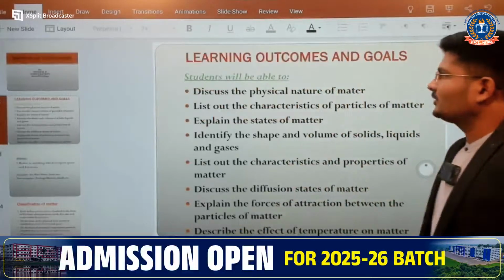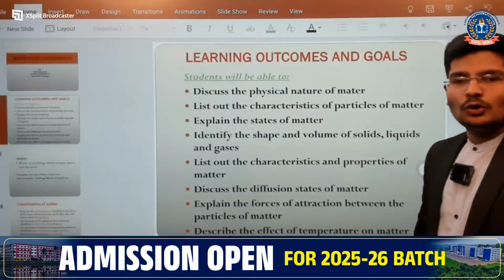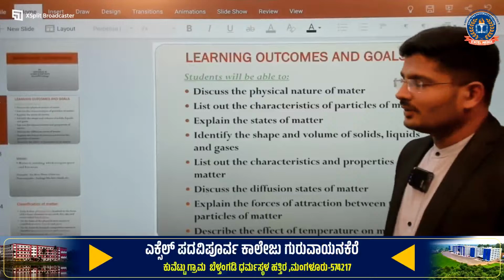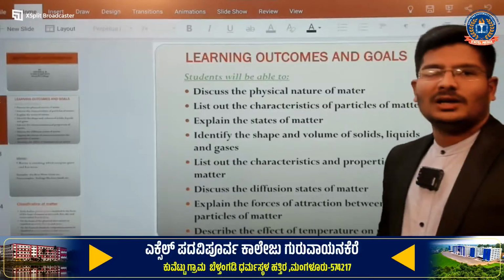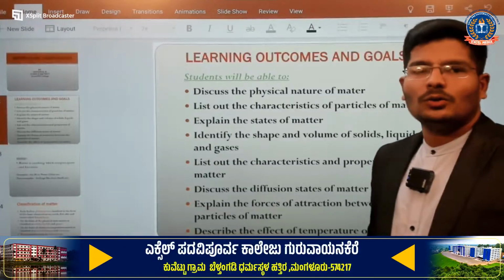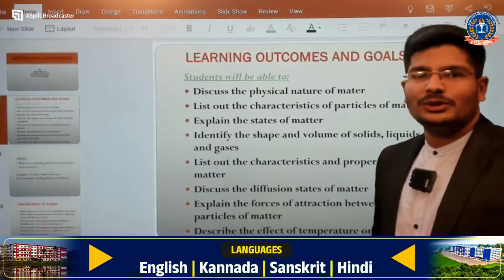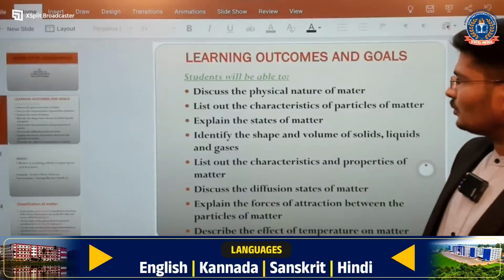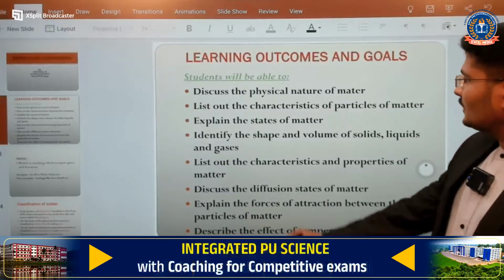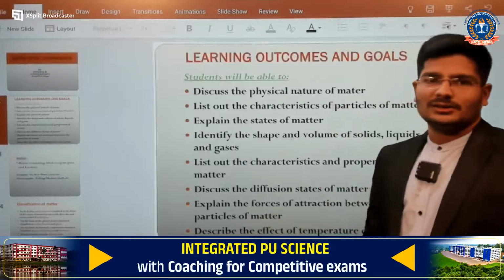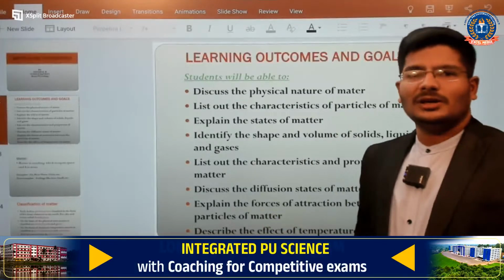We'll see the learning outcomes and goals of this particular class, one by one. If you are listening to this class, what are you going to understand? First, we are going to discuss the physical nature of matter. What is the meaning of physical nature?